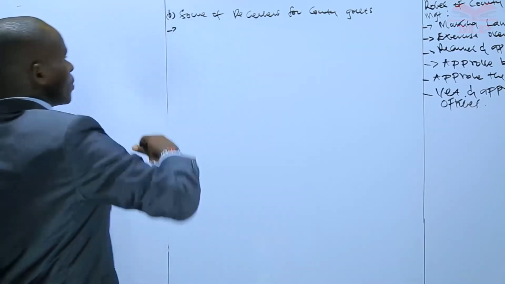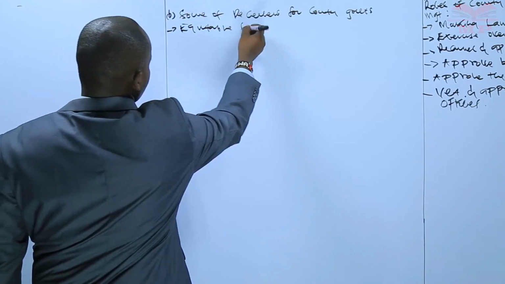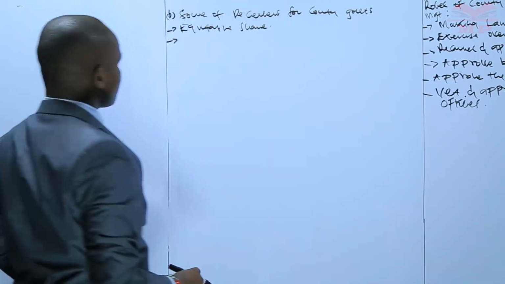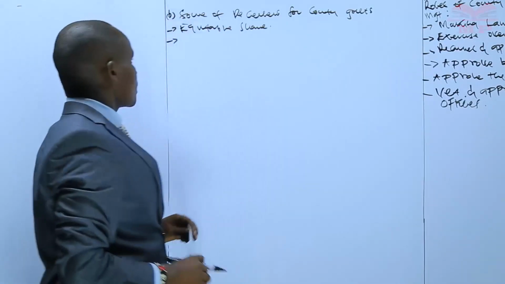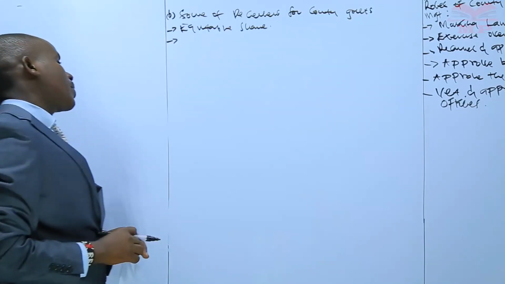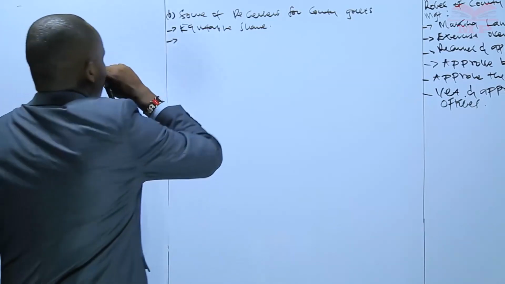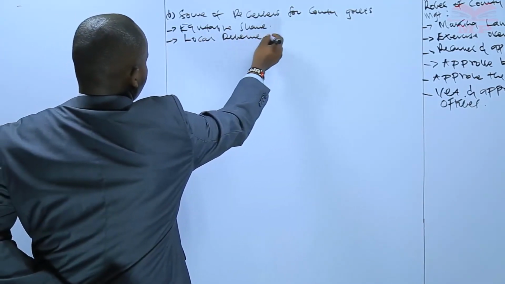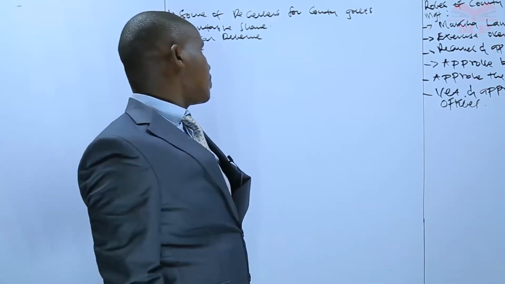One source of revenue, number one, we have the equitable share. You'll find that like in Kenya, there is that particular portion of revenue that we get from the national government. So that helps to run the county government. That portion of revenue, we refer to it as equitable share. Source of revenue number two is local revenue. These are revenues that are generated by the county government from within.